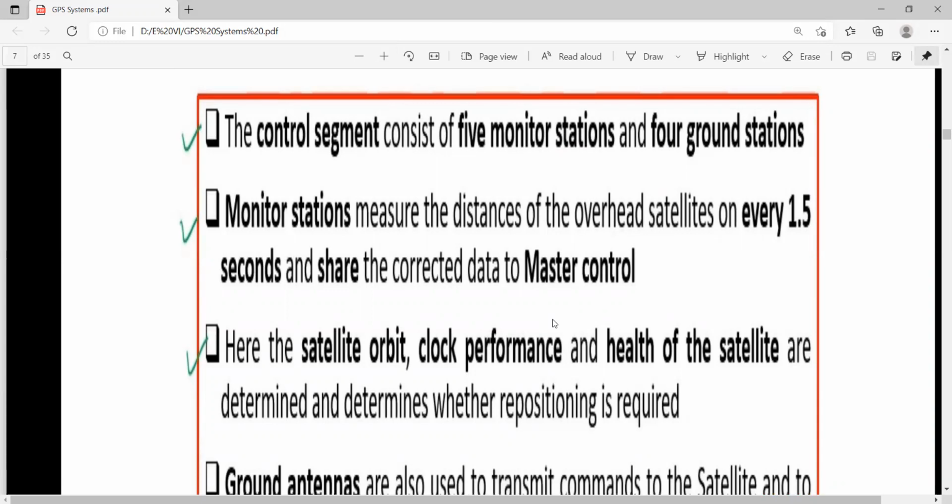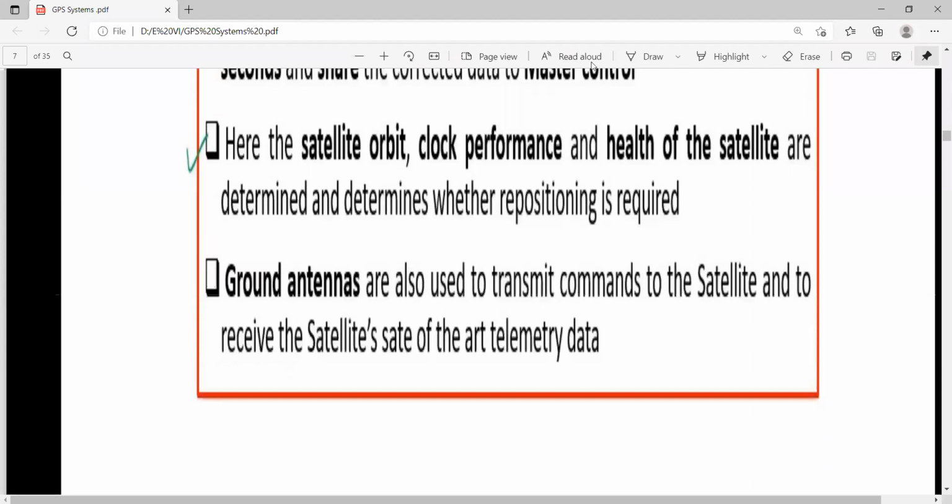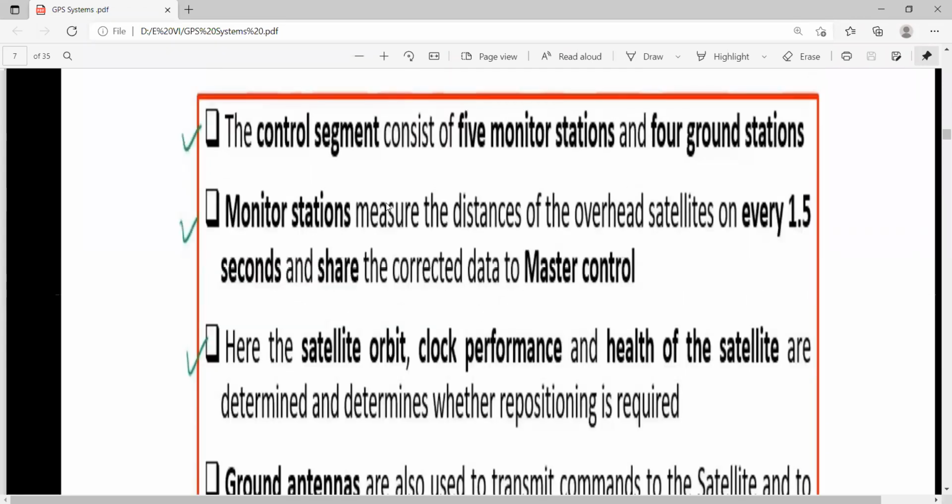So every 1.5 seconds, it gives the information to the master control: the satellite orbit, clock performance, and health of the satellite are determined, and whether repositioning is required. This is the major role of the monitor stations.